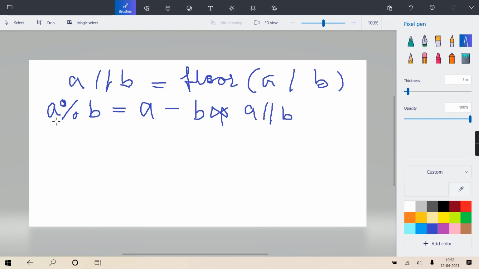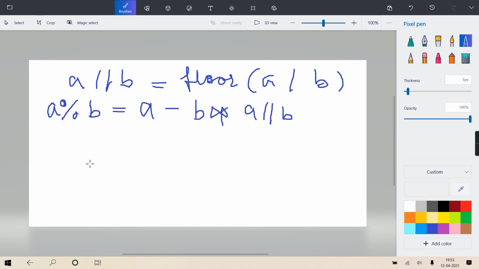And there is no problem with A and B's data type. They can be int, float, or boolean, it doesn't matter. Whereas in C and C++, you cannot apply it on float; there it is strictly integers only. In Java you can apply it, and the same way in Python. So Python follows this formula: A minus B into floor division of A by B. Whatever is the answer of A by B, it's floored, and after putting it in that formula, whatever you get is the answer.